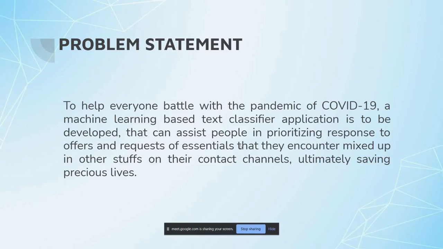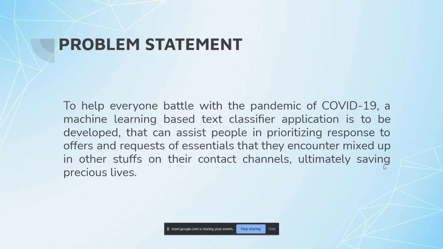So the problem statement of our project is to help everyone battle the COVID-19 pandemic. A machine learning based text classifier application is to be developed that can assist people in prioritizing response to offers and requests of essentials that they encounter mixed up in other stuff on their contact channels, ultimately saving precious lives.